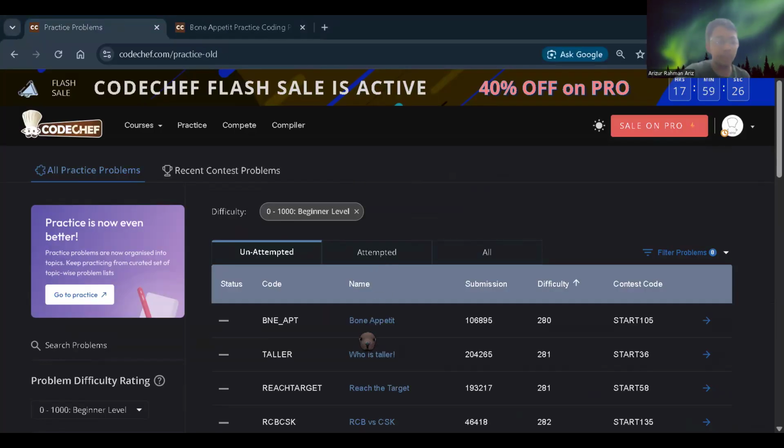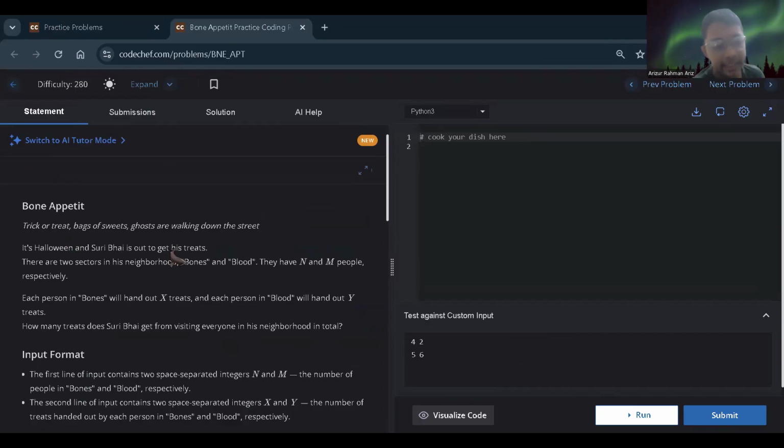But today's problem is Bone Appetite. Okay, it's interesting. Bone Appetite. Trick or treat. Bags of sweets, ghosts are walking down the street. It's Halloween and Suri Bhai is out to get his treats. There are two sectors in his neighborhood, bones and blood. They have N and M people respectively. Each person in bones will hand out X treats and each person in blood will hand out Y treats. How many treats does Suri Bhai get from visiting everyone in his neighborhood in total?